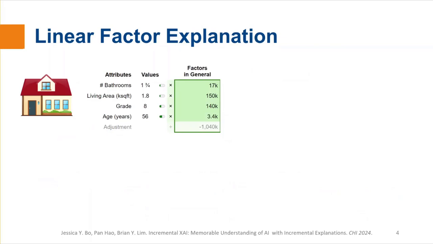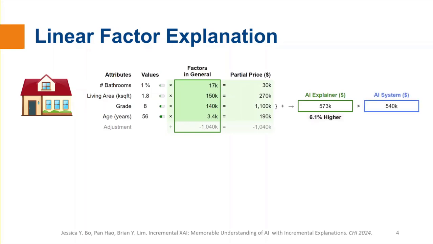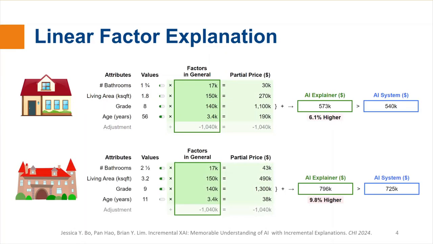and so forth. The next column shows the partial price contributed by each attribute, which is the value multiplied by the factors and summed. The adjustment corresponds to the intercept that gets added to the partial prices, finally producing the AI explainer's estimation. The real prediction made by the AI system is also shown with the error rates. We apply the same explanation to the larger house. However, as we can see, the error of the explainer is bigger, which means that the explanation does not fit it as well.